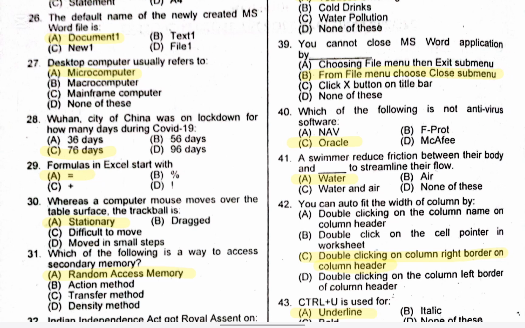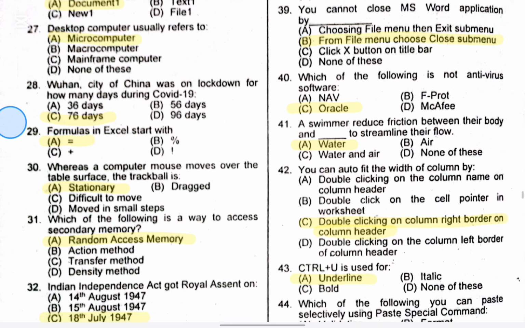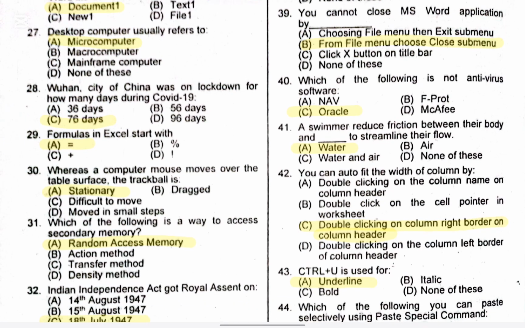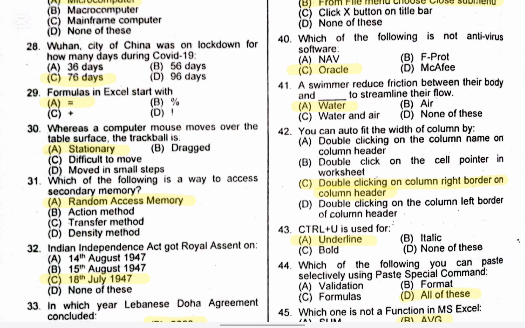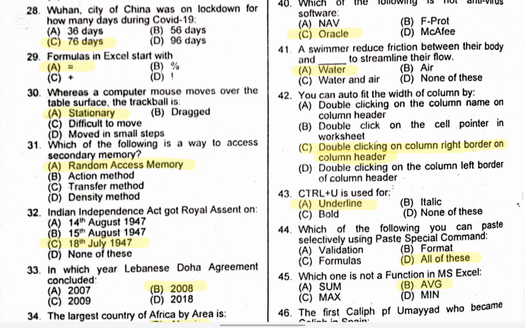Question number 27. Desktop computer usually refers to. Right option is A, microcomputer. Question number 28. Wuhan city of China was on lockdown for how many days during COVID-19? The right option is C, 76 days. Question number 29. Formulas in Excel start with. The right option is A, equals sign.